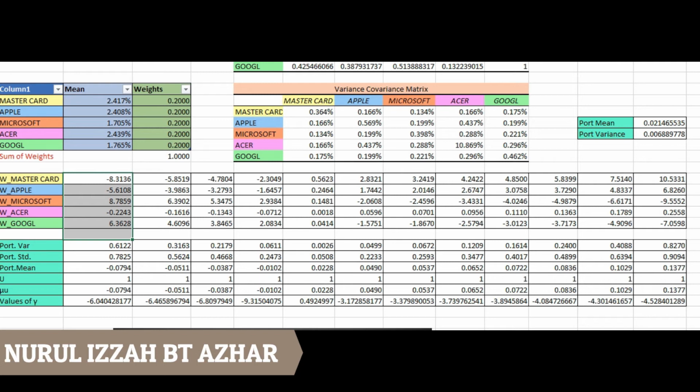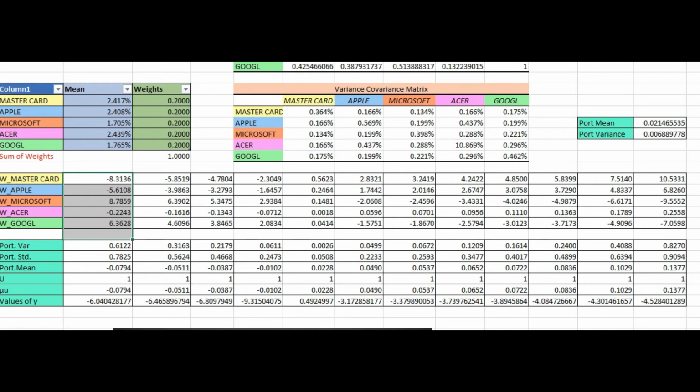Hi, my name is NURUL binti AZHAR. Now I will explain how to compute the portfolio variance, portfolio standard deviation, and portfolio mean using Excel. For portfolio variance, we need to multiply the transpose of weight vector over here with the summation of the product between the variance covariance over here and weight vector over here.